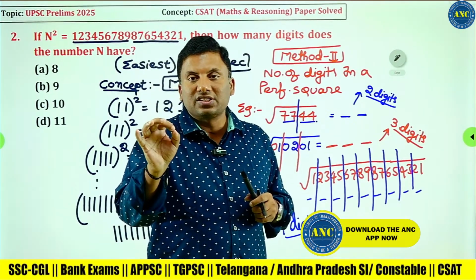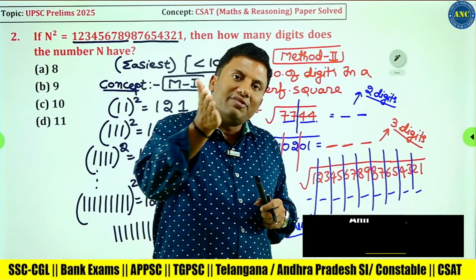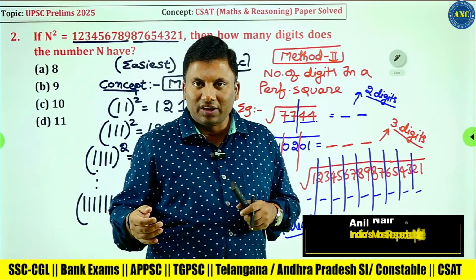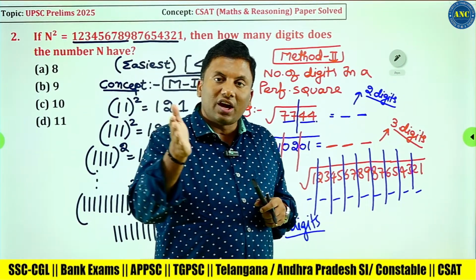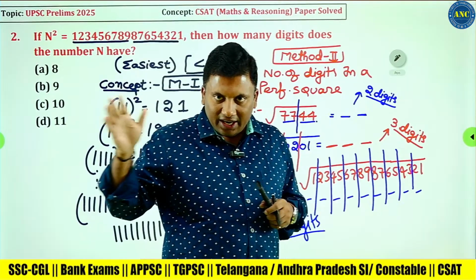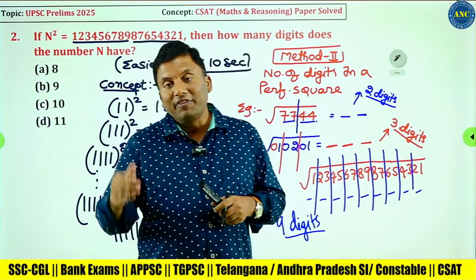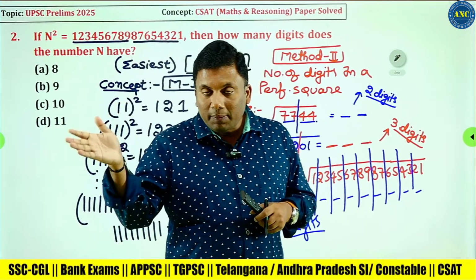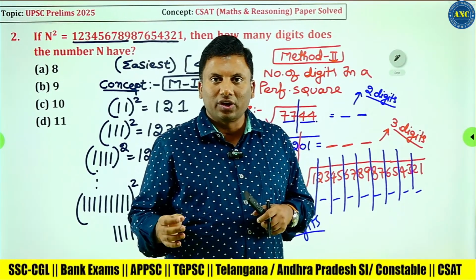Number of digits in a perfect square means keep a slash after every 2 digits. Continue from right to left. If it is a perfect cube, keep a slash after every 3 digits. Continue from right to left. If it is a fourth power, start from the right, keep a slash after every 4 digits, and continue from right to left.